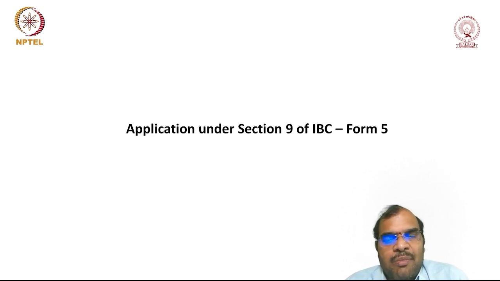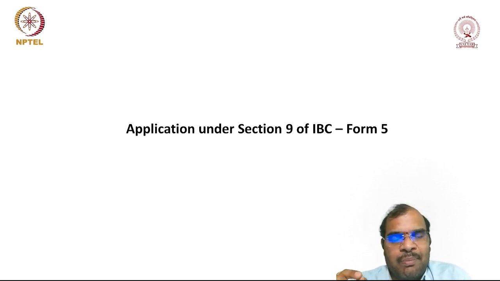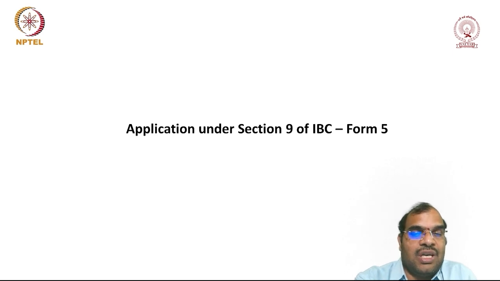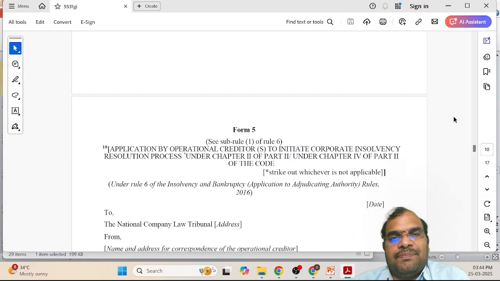Now, let us look at the application under Section 9 of the IBC, in Form number 5. In Form number 4, we have already discussed how to give the demand notice. In Form number 5, we are going to look at how to make an application to the NCLT, either NCLT or NCLAT as the case may be. Yeah, this is Form number 5.